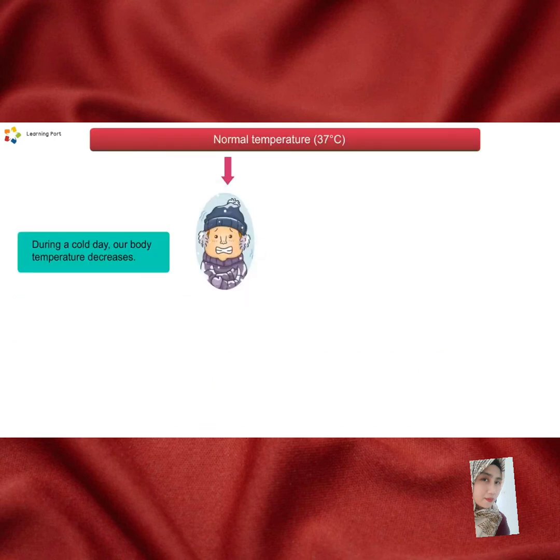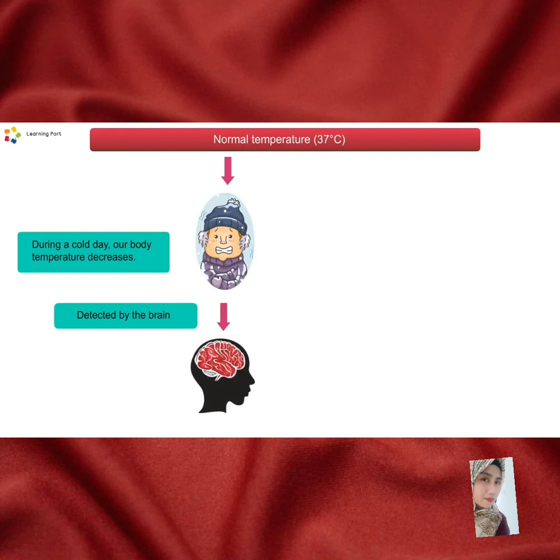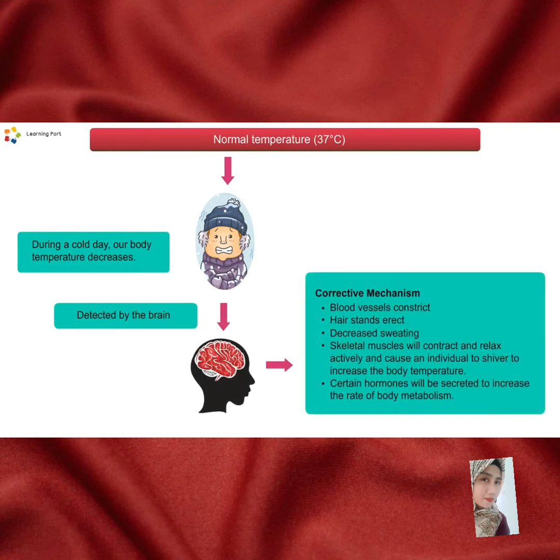On a cold day, our body temperature decreases. Now, the brain detects the change. A corrective mechanism will take place. Blood vessels constrict, hair stands erect, sweating decreases, and skeletal muscles will contract and relax actively and cause an individual to shiver to increase the body temperature. Certain hormones will be secreted to increase the rate of body metabolism. And our body temperature will increase and go back to normal.